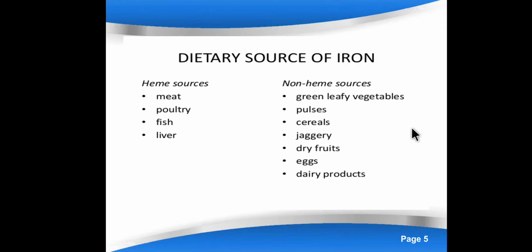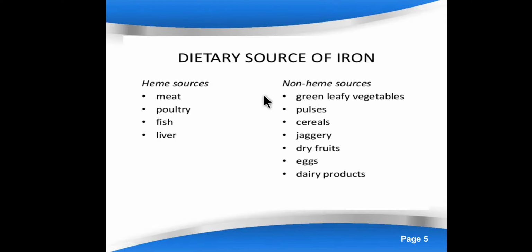Now these are the various sources. We can classify the sources in two categories: heme sources and non-heme sources. You can see these heme sources are the non-veg dietary sources. These all are veg dietary sources: fruits, jaggery, green leafy vegetables, these are important vegetarian sources. Now this difference is important: heme sources and non-heme sources. They are divided into these two categories. Why?